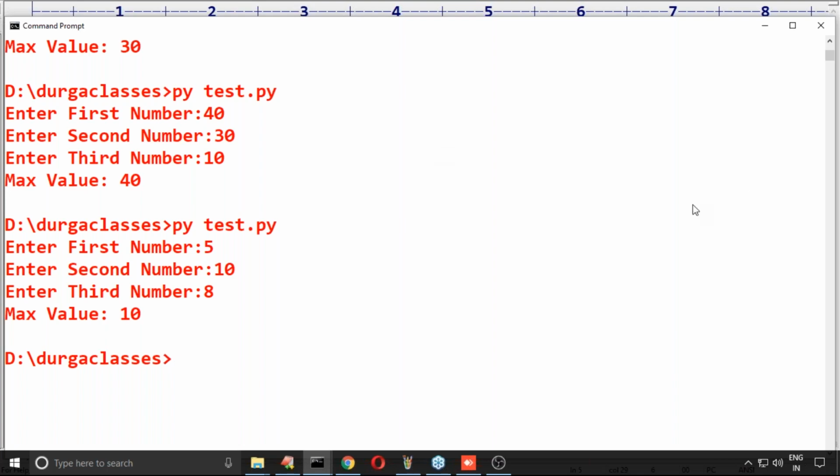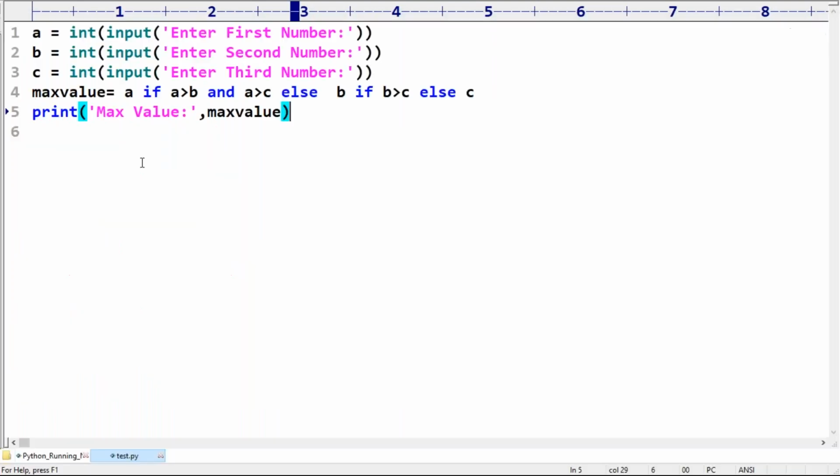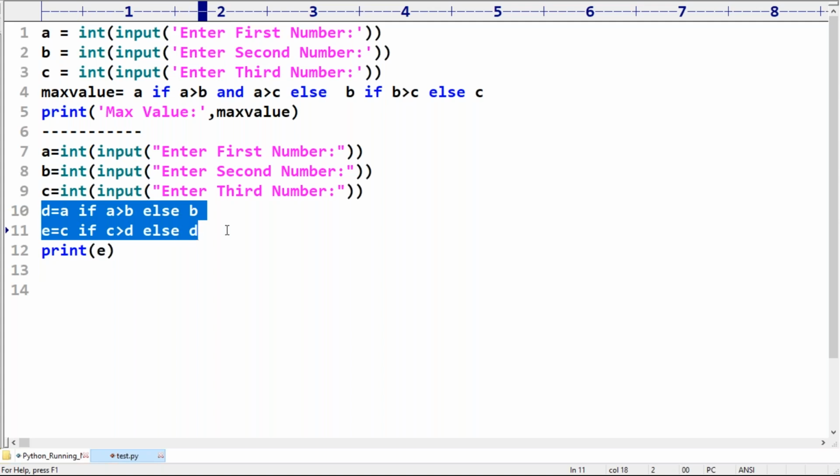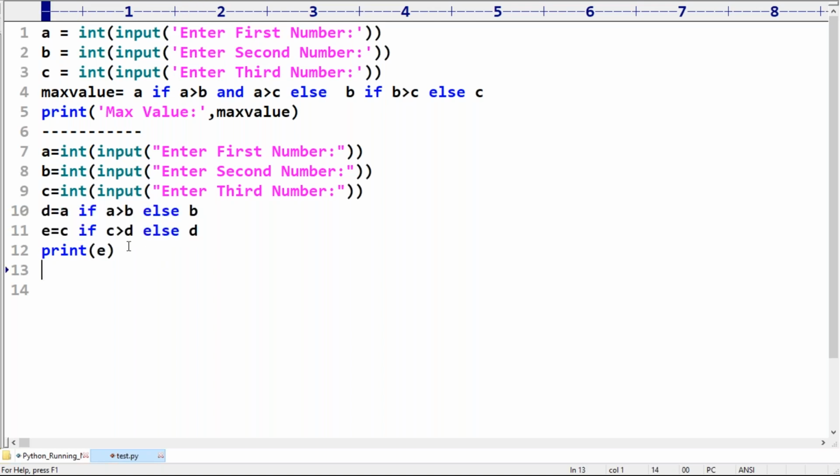Next, someone is asking about the code: instead of this, I want to write like this. What will happen? Observe carefully. This logic is not going to work out. Maybe it may work.